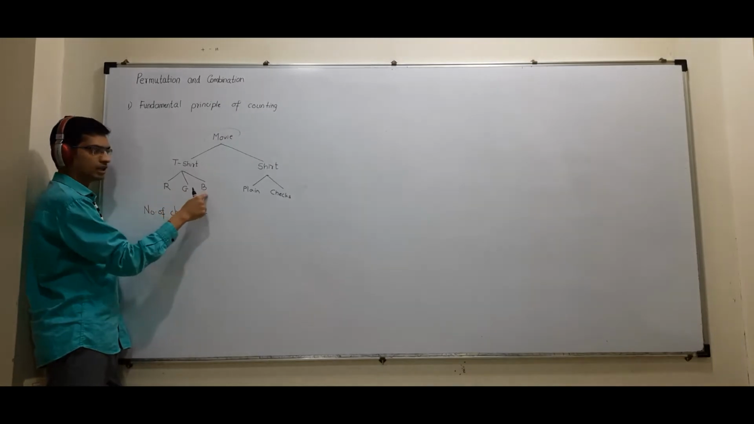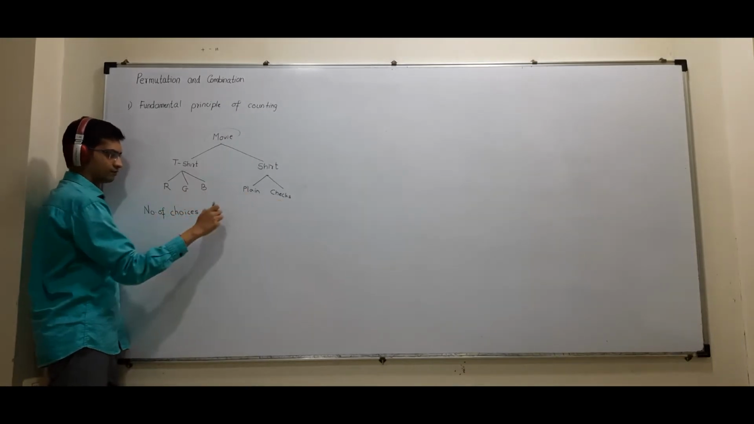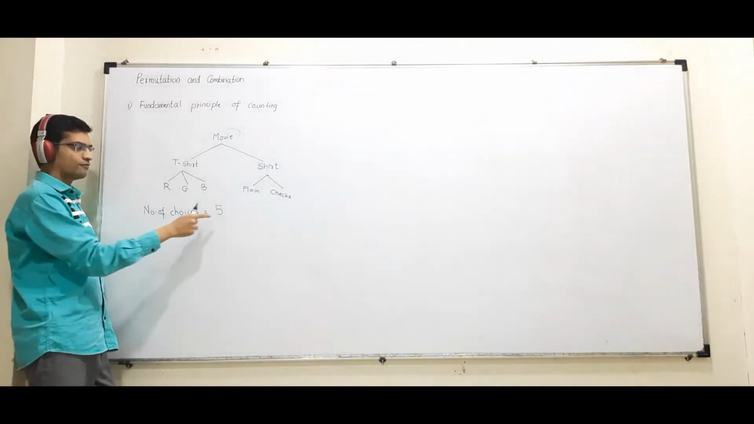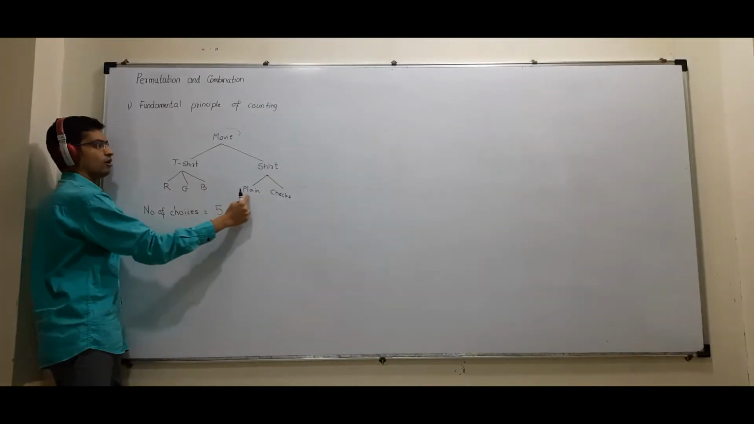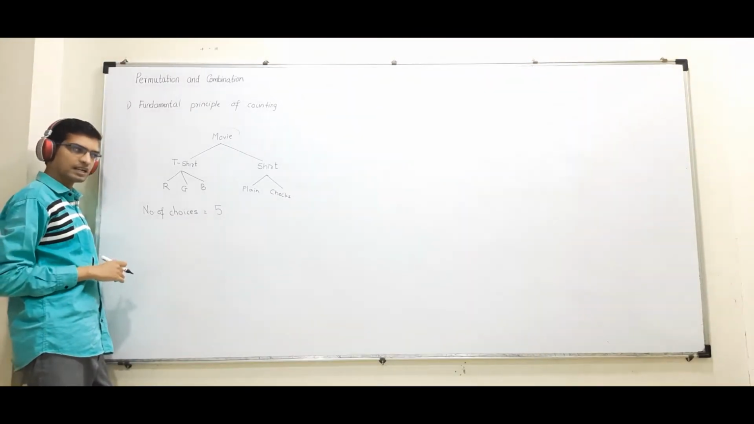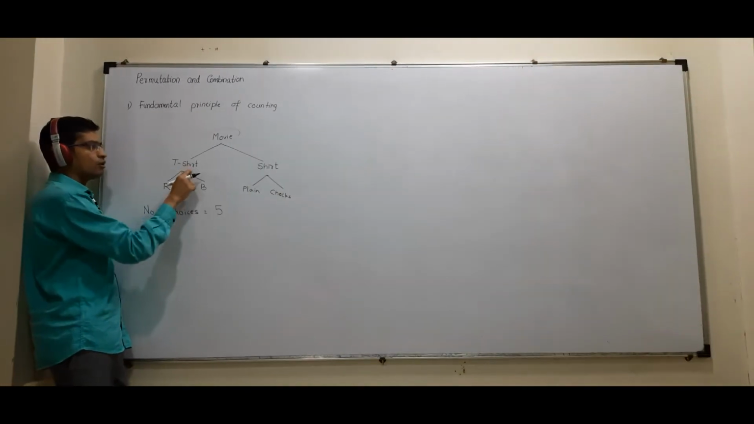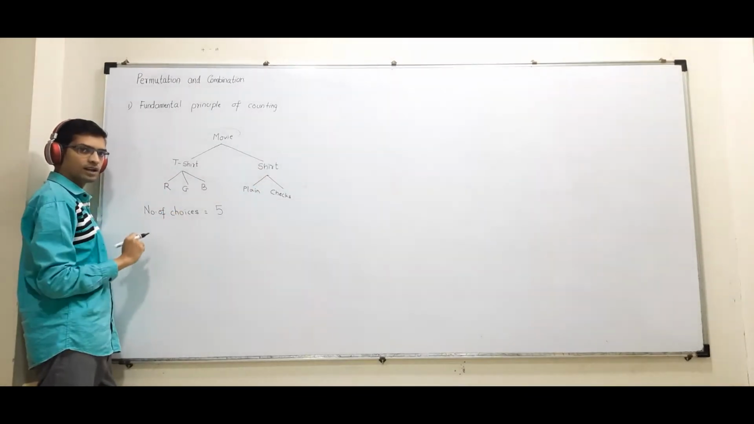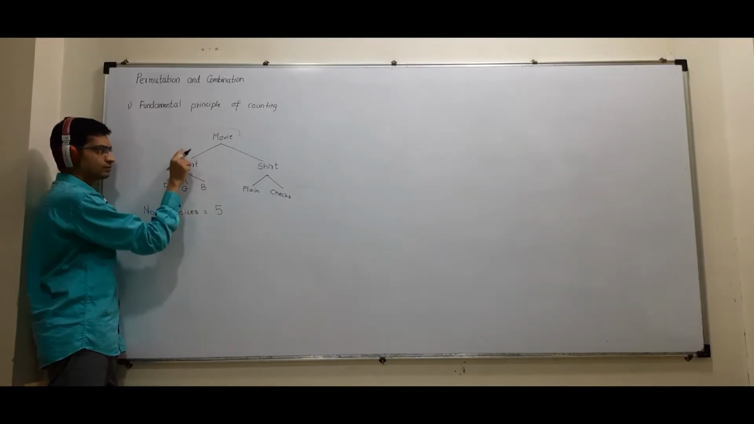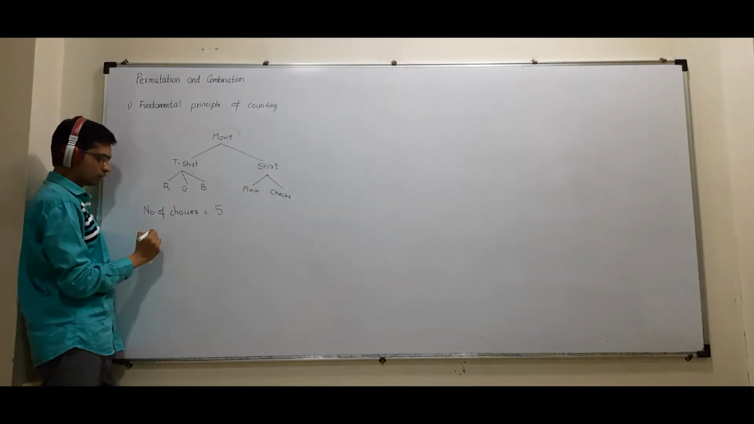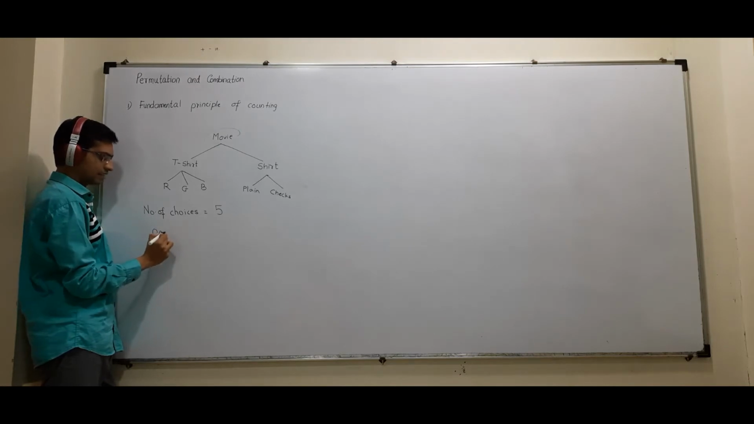1, 2, 3, 4, 5. So how many choices you have? 5 choices. Out of 5 choices, any one of these you will select and will go for a movie. Correct? So here, out of these two varieties, any one you will wear. Either you will wear this or you will wear this. Correct? So when I talk about, there are two varieties.